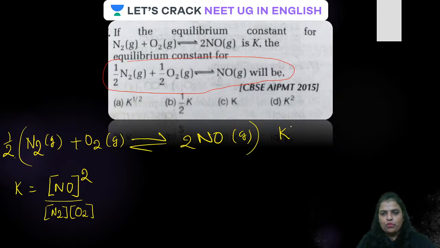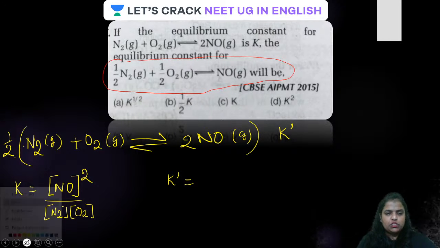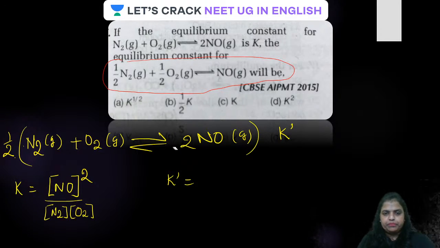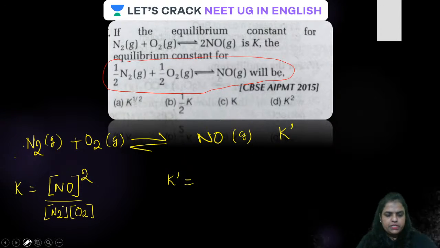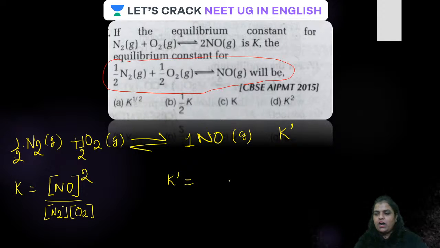In that case, let it be K dash. Guys, K dash will become 1 by 2 of this, 1 by 2 of this will form 1 mole of this. Let us see the reaction when it is multiplied by this. It will become 1 mole of NO, because half of 2 is 1, isn't it?